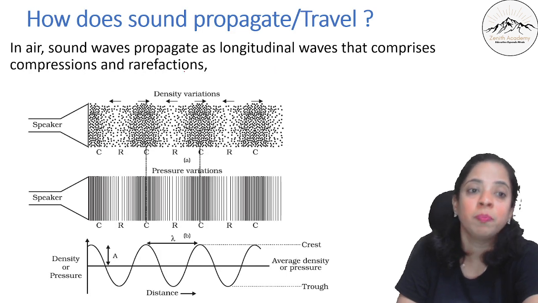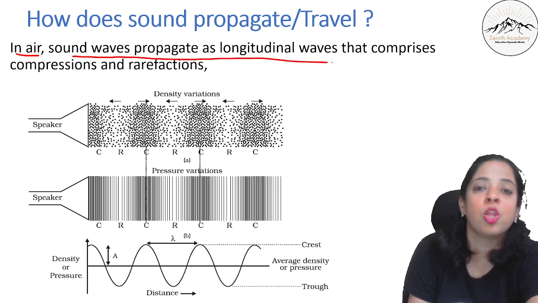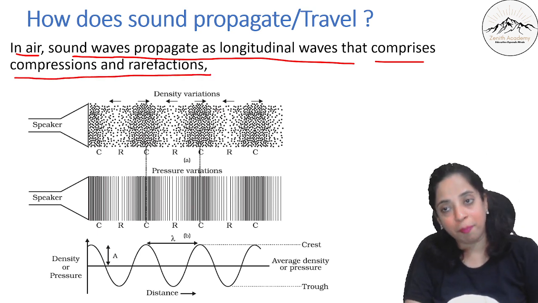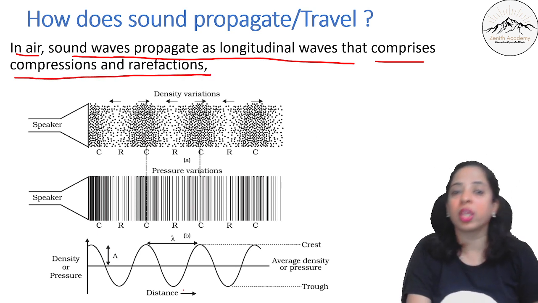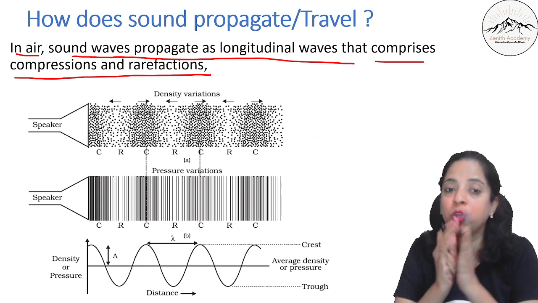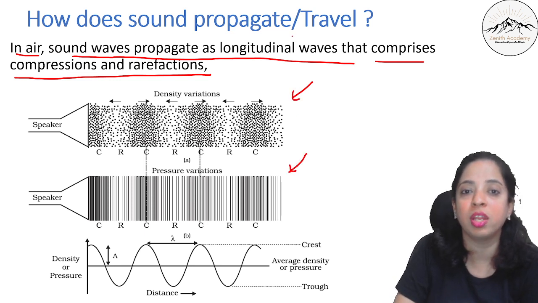So let's see here. In air, the sound propagates as longitudinal waves that comprise compressions and rarefactions. In this chapter, most of the time we'll be talking about the propagation of sound through air, so we'll always talk about longitudinal waves.